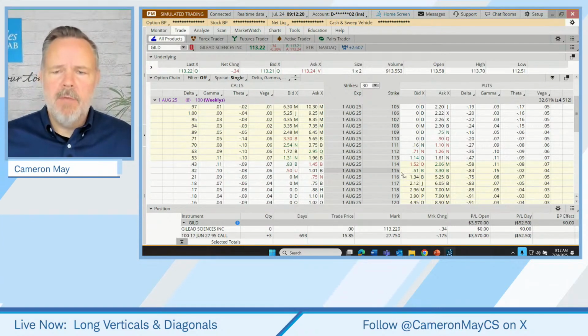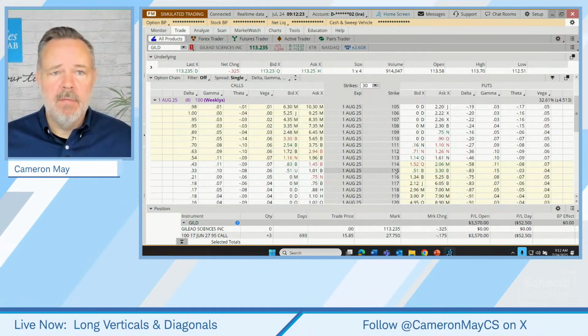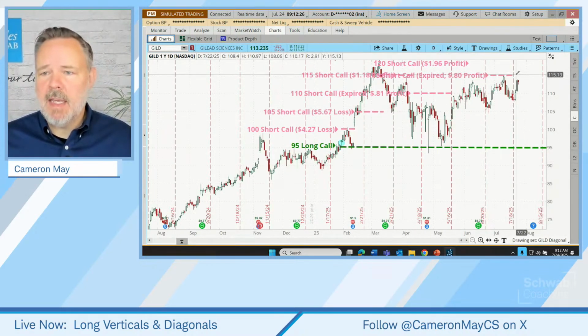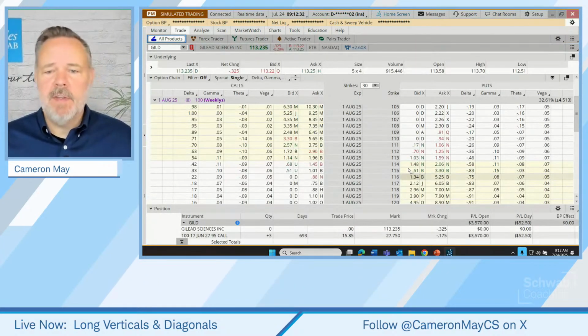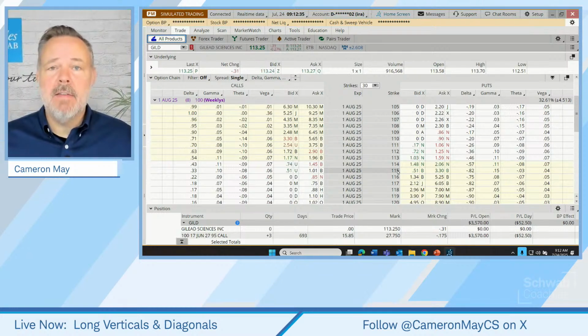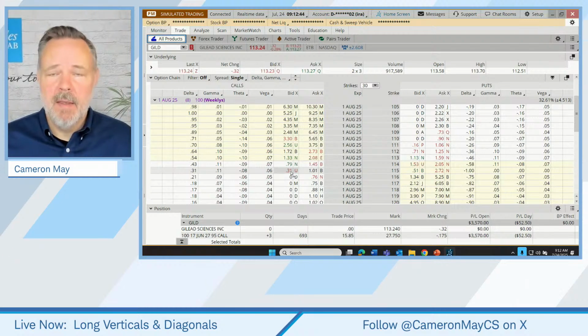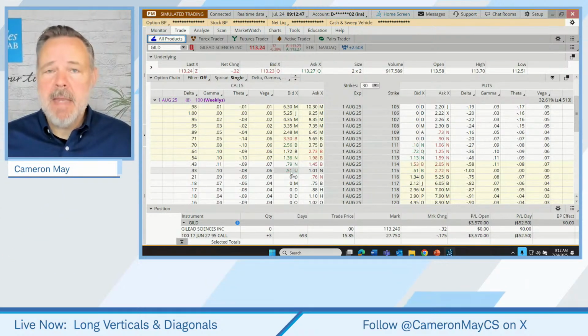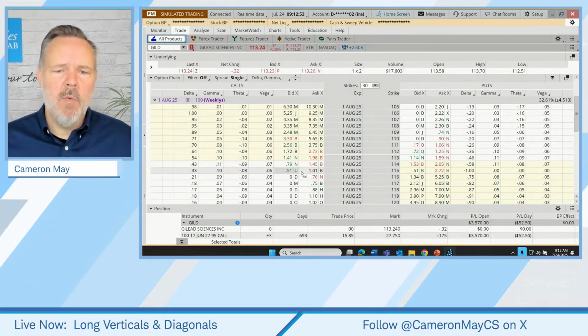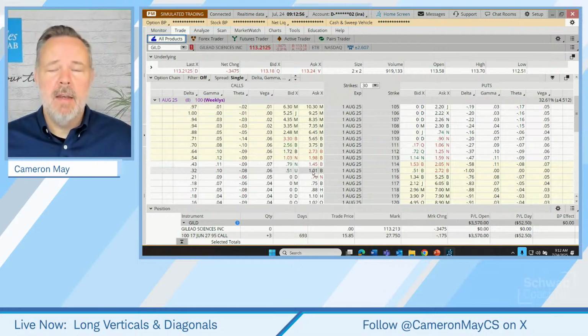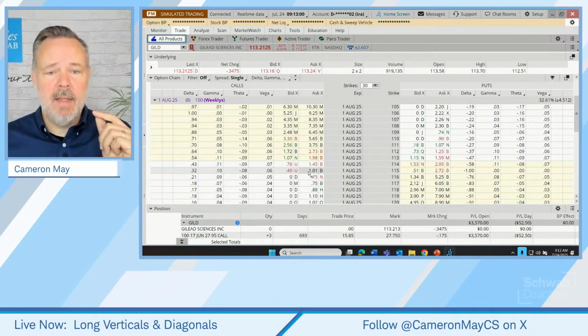Just to illustrate this, if we were to sell, let's say, that 115 call, the 115 is right here. It's just a little bit above where we are right now. Let's say we were to sell that 115 call and then get immediate seller's remorse and try to buy it back. Well, if we sold it at the bid price, we'd get maybe about 50 cents. Now it's only 30 cents. Let's say we get 50 cents. And we had immediate buyer's remorse and we go to buy it back and we pay the ask price, we pay $1. That's a 100% loss in an eye blink. That is the exposure of a wide spread between the bid price and the ask price.